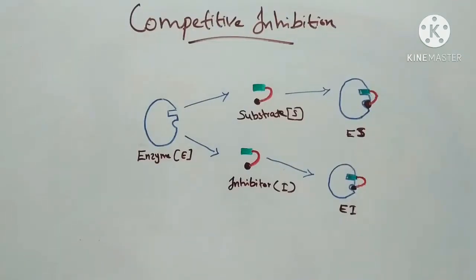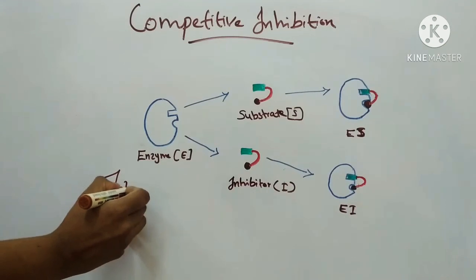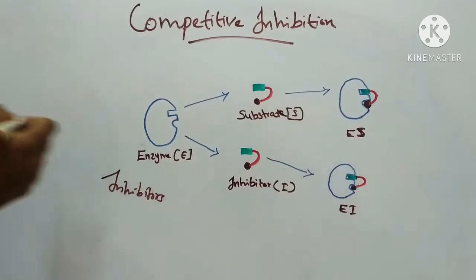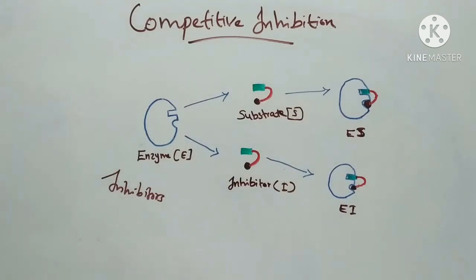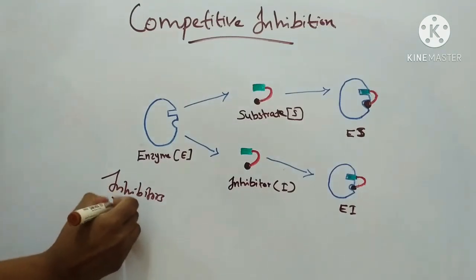Hello everyone. Today we will discuss competitive inhibition of enzymes. Enzymes are proteins and they can be inactivated by agents that denature them. The chemical substances which inactivate the enzymes are called inhibitors, and the process is called enzyme inhibition. Inhibitors are sometimes referred to as negative modifiers.